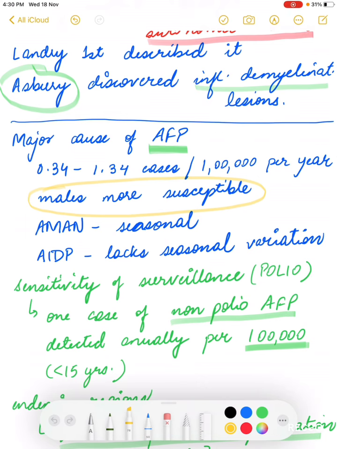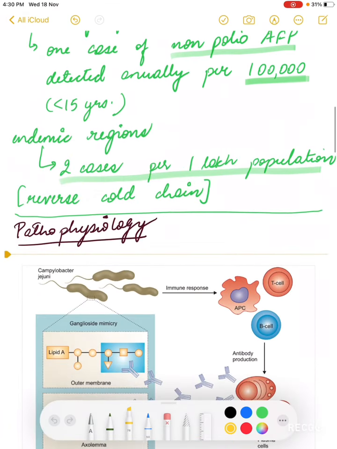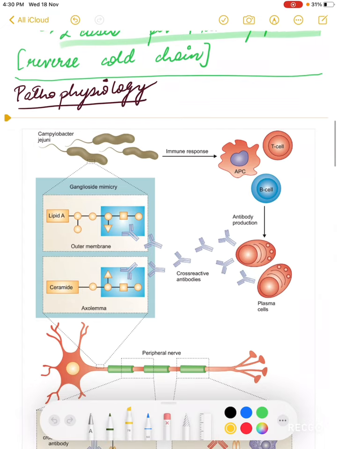One is the acute motor axonal neuropathy, which is the AMAN, and one is the acute inflammatory demyelinating polyneuropathy, which is the AIDP. Always remember that the AMAN pattern is more dangerous. It always has some seasonal involvement. But the AIDP lacks a seasonal variation. So that's about it. Now let's come on to the pathophysiology of